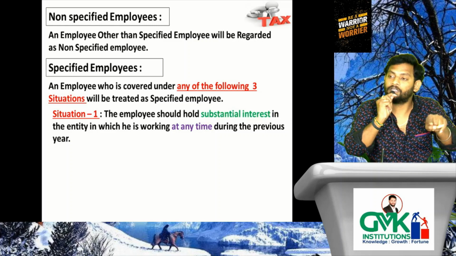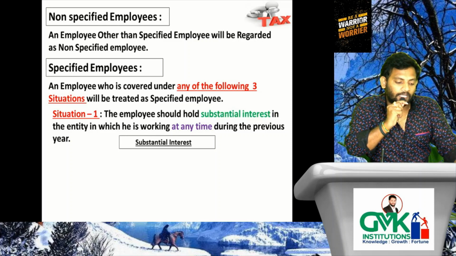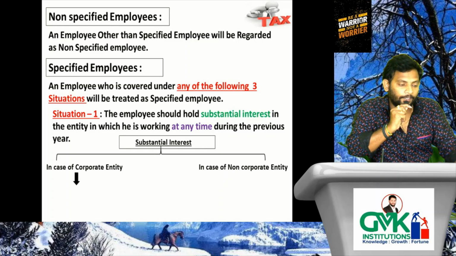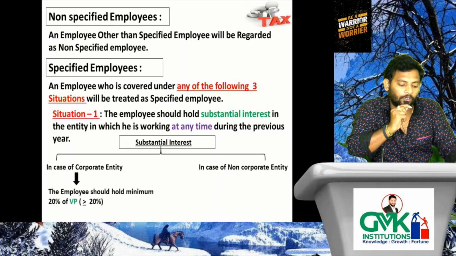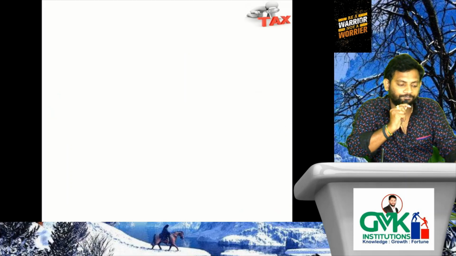Understood the importance of the term at any time? Good. Substantial interest in case of corporate entity and in case of non-corporate entity. If it is a corporate entity, the employee should hold minimum 20% of voting power. That means investment should be in the equity share capital. In case of non-corporate entity, the employee should hold minimum 20% of share of profit.